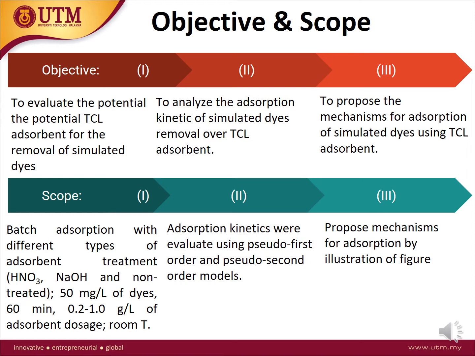The first scope will be carried out using batch adsorption with different types of adsorbent treatment such as nitric acid, HNO3, sodium hydroxide, NaOH, and non-treated. The initial concentration of simulated dye is 50 mg per liter, with a contact time of 60 minutes, at room temperature, and an adsorbent dose of 0.2 to 1 gram per liter. The second scope is to evaluate adsorption kinetics using pseudo first order and pseudo second order. The third scope is to have a better understanding of how the proposed mechanism for the adsorption of simulated dye over TCL adsorbent works.